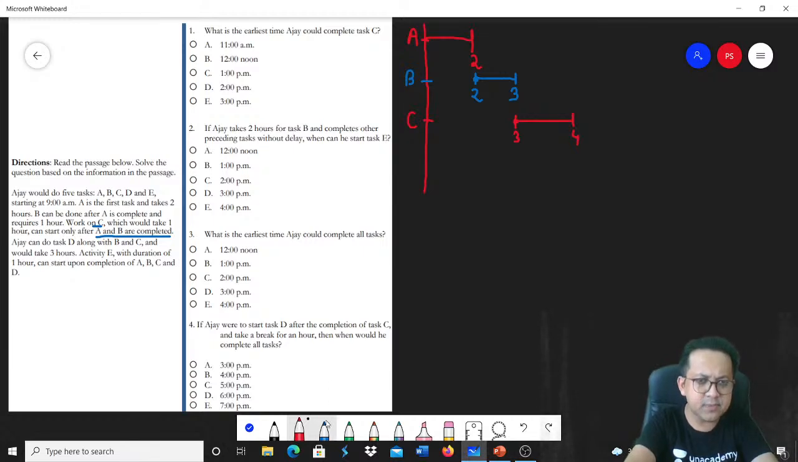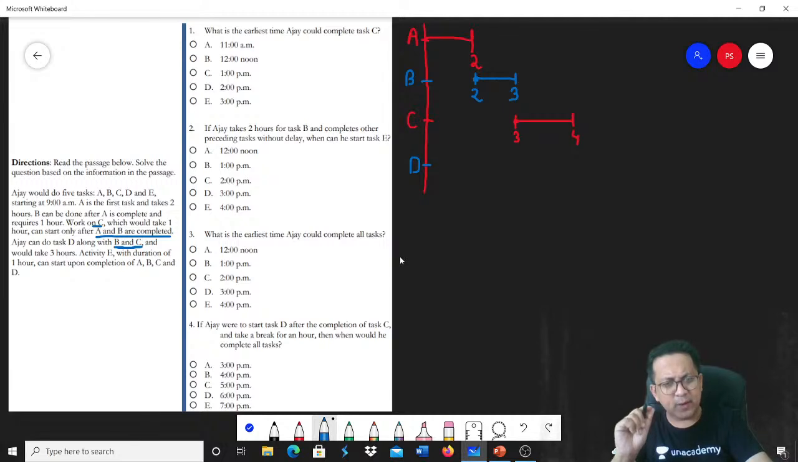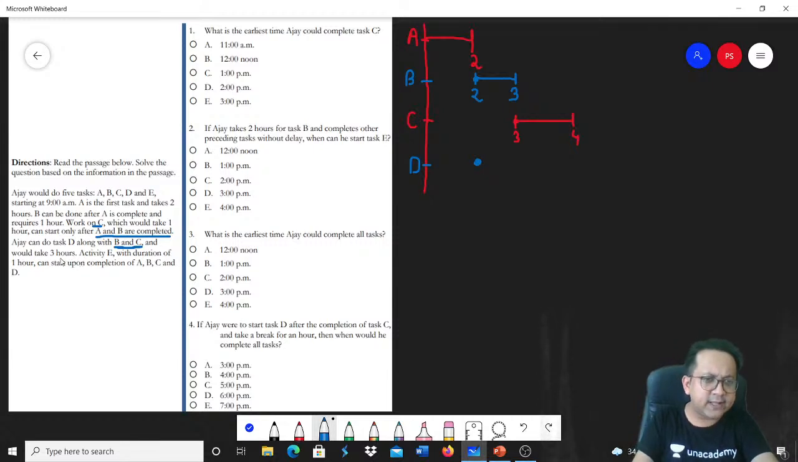Correct? Next, D. Ajay can do task D along with B and C and would take 3 hours. So it can run parallel with B and C, right? So when can D start? Think about it. D can run parallel with B and C, and B is starting at the end of 2 hours. So D can also start at the end of 2 hours, running in parallel, and would take 3 hours.